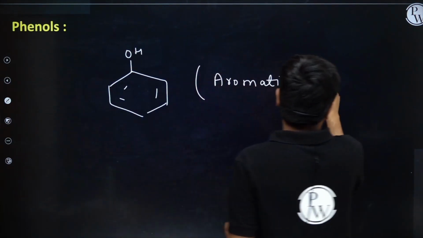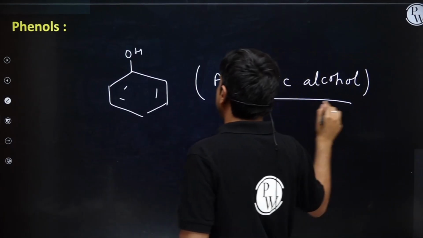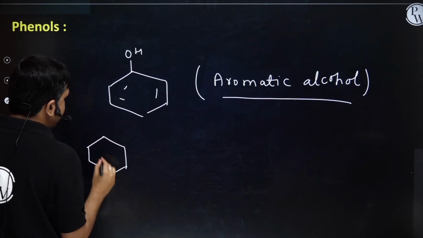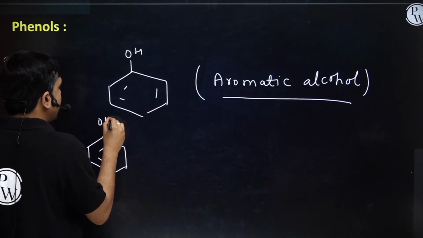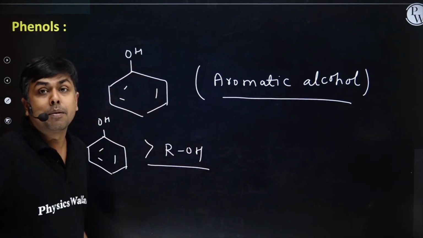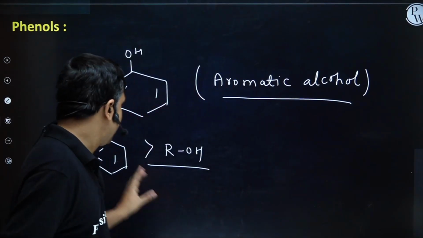Students, if I talk about the acidic strength, phenol is always a better acid as compared to all other aliphatic alcohols. Even it has a better acidic strength as compared to methanol, right?